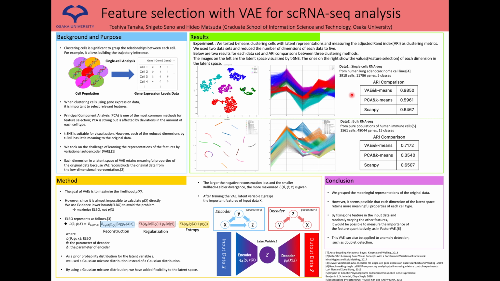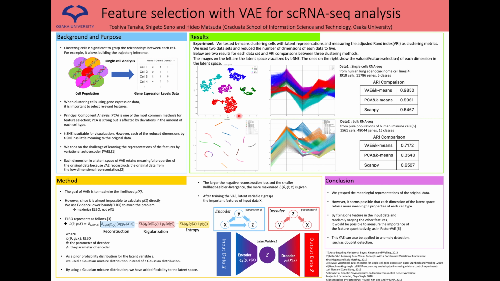Let me explain the results of Data 1 first. Data 1 is single-cell RNA-seq from human lung adenocarcinoma cell lines: 3,918 cells, 11,786 genes, 5 classes. Look at the image on the right. This is the dimensionality reduction result of gene expression data from 11,786 dimensions to 5 dimensions using VAE latent variables. Each cell type shows its value in each dimension and it is neatly divided.